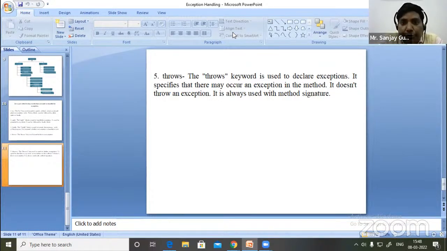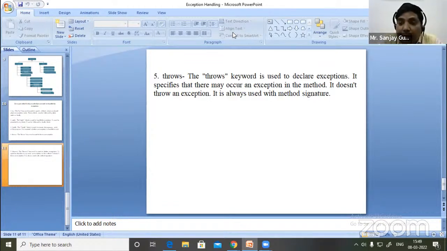The throws keyword is used to declare an exception. It specifies that there may occur an exception in this method. It does not throw an exception. It is always used with the method signature. We can say that the throws keyword only handles temporarily. It does not handle permanently for any method. Due to this reason, it is always written with the method signature.